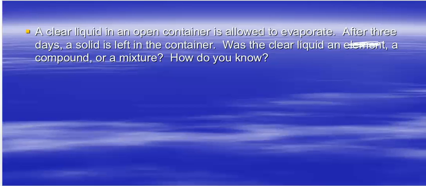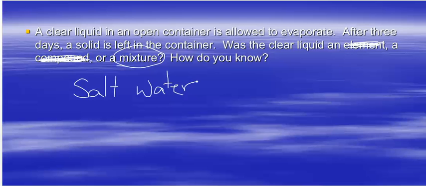Compound. Compounds cannot be separated physically. Evaporation is a physical separation, so no, it couldn't have been a compound. Compounds can be separated chemically. So it has to be a mixture because it was separated. It went from a liquid and it was separated. Some of it evaporated, but you left a solid. So it had to be a mixture. My guess, it was probably something like salt water, because if you evaporate salt water, the water will disappear and leave the salt, which is a white solid.